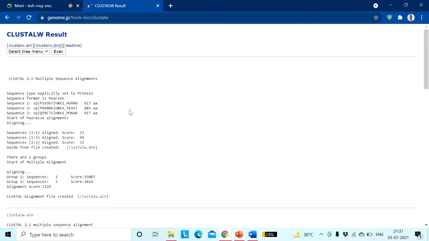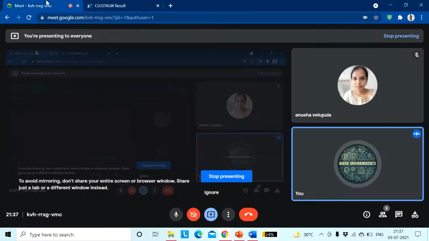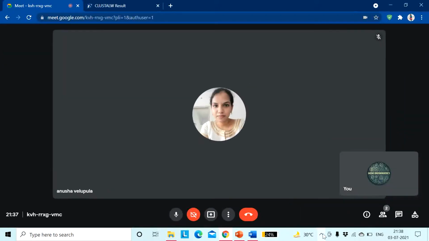I am telling you about sequence alignment because once you go for checking that particular epitope binding and all, or if you have different protein sequences, you need to align them. You need to get the idea whether they are evolutionarily distant or similar, and then you have to go for their effect. So this is why I am talking about multiple sequence alignment today. Clear, Anusha?